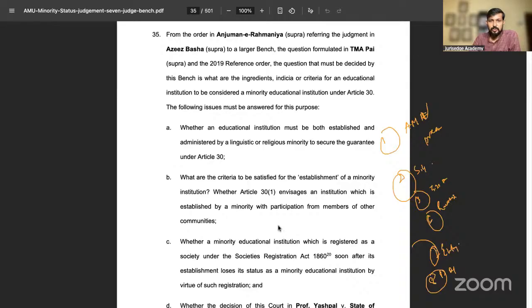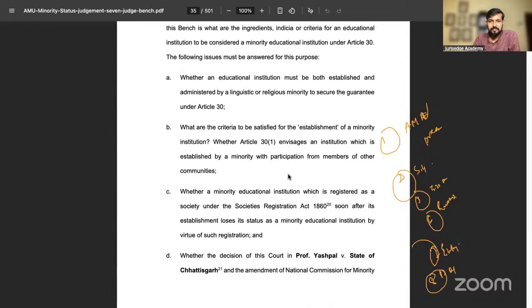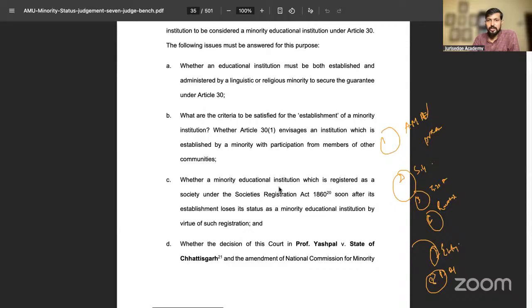Third issue, whether a minority institution which is registered as a society under the Society Registration Act soon after its establishment loses its status.